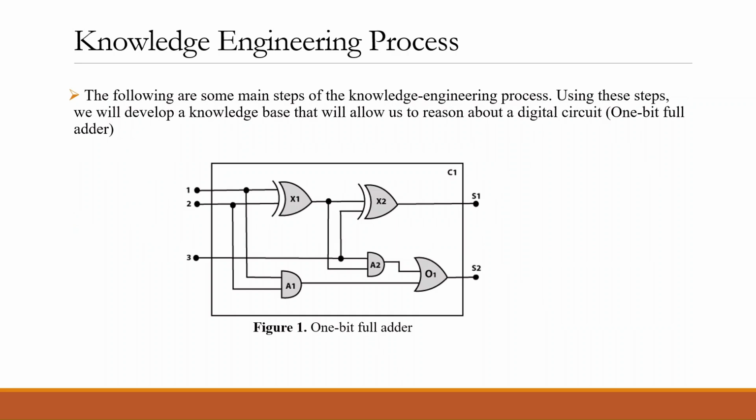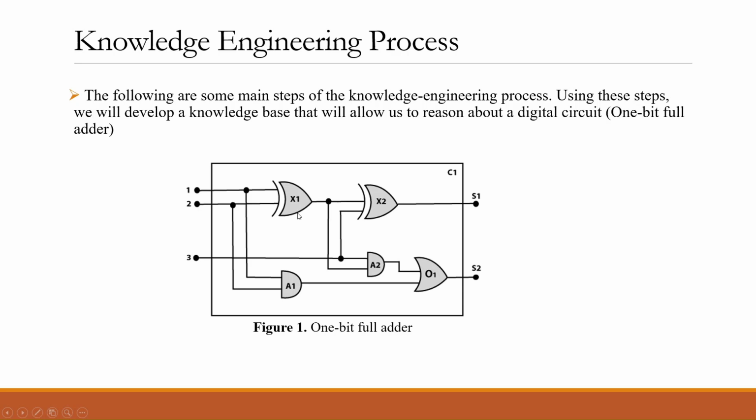In the following, we will see the main steps of the knowledge engineering process. Using these steps, we will develop a knowledge base that will allow us to reason about a digital circuit. In this case, we will use a 1-bit full adder. In figure 1, we have the 1-bit full adder. It has 3 inputs, as we can see, depicted as 1, 2, and 3. It has 2 outputs, S1 and S2. S1 is the sum bit, S2 is the carry out bit.